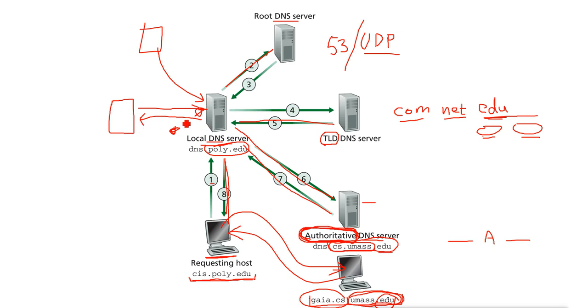But only if both records are the same. So suppose I add a record on this DNS server, this record must be updated on the other DNS server, and that update is done on port number 53 over TCP because it needs to be reliable. We don't need speed here, we need reliability. So TCP port 53 is for sending records from one DNS server to another, but all the queries happen on UDP port 53. This is internet domain name resolution.